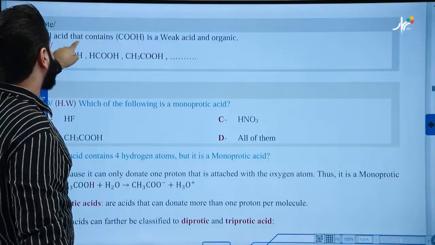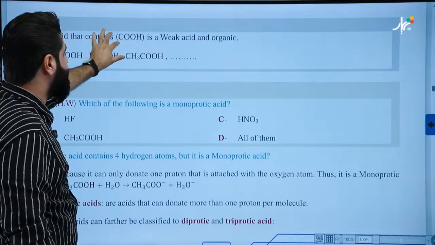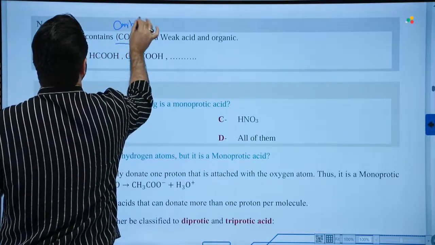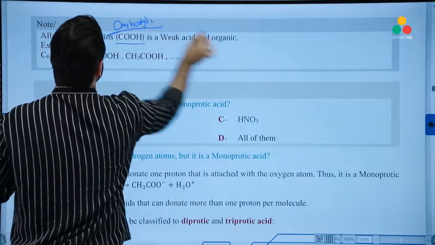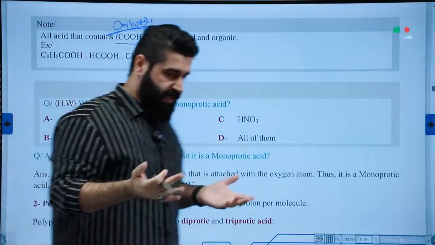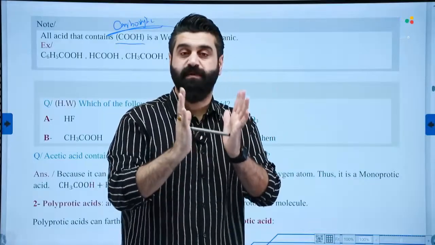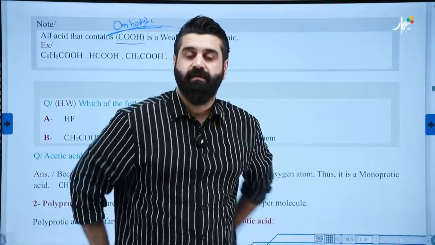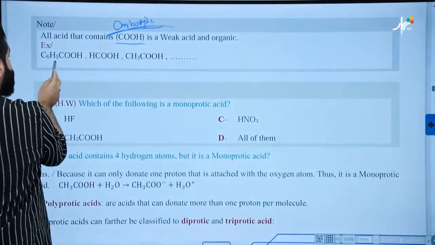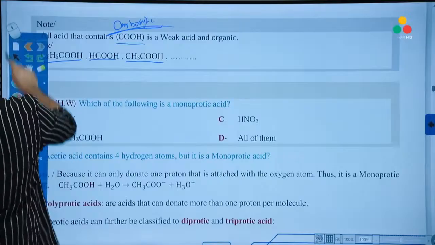Look at this. Any acid that contains this group is called a carboxylic group. As I told you, you will know this in chapter 10. Any acid with this must be weak and organic. Any acid with a carboxylic group must be what? Weak and what? Organic acid. Examples: benzoic acid, formic acid, acetic acid.